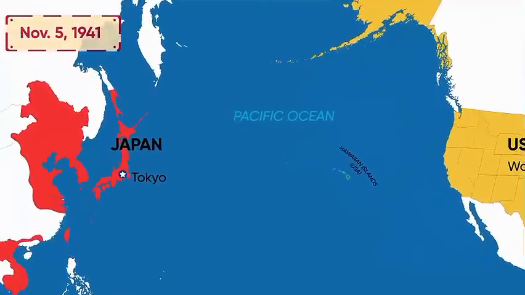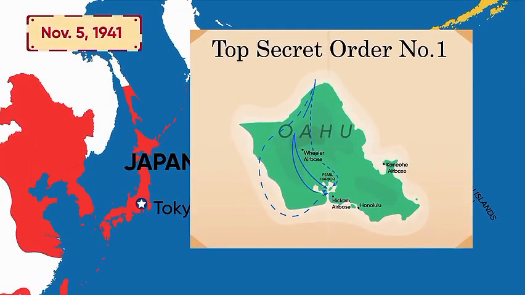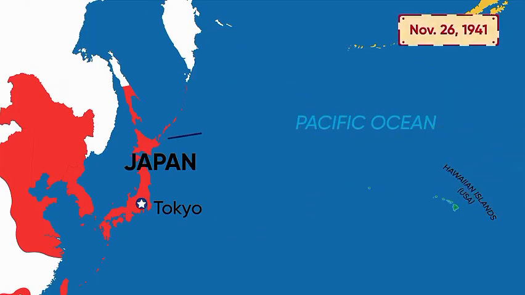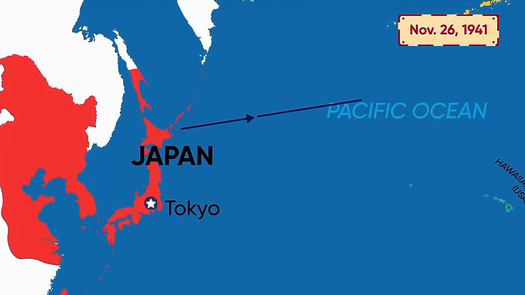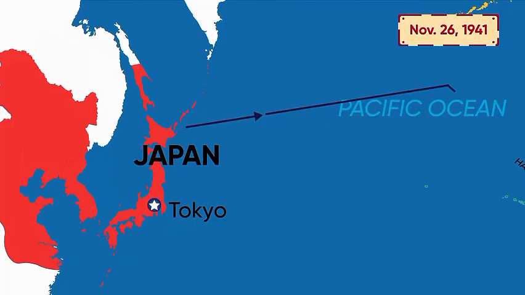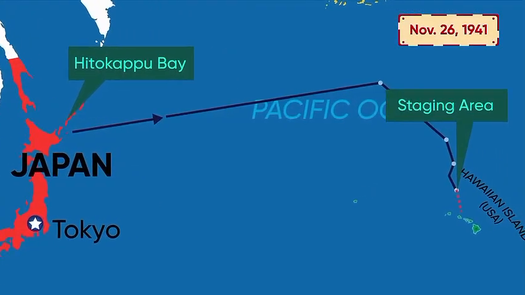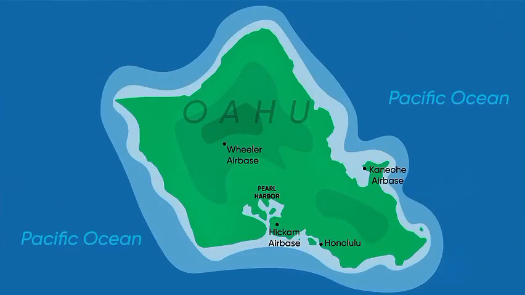On November 5, 1941, the Top Secret Order No. 1 was issued to the Japanese Combined Fleet, detailing the plan for the attack on Pearl Harbor. On November 26th, the Japanese attack force, including 6 aircraft carriers, 2 battleships, 3 cruisers, and 11 destroyers, sailed from Hitokappu Bay in the Kuril Islands to a staging area some 230 miles off the Hawaiian island of Oahu. From there, 360 planes were launched in 2 waves.